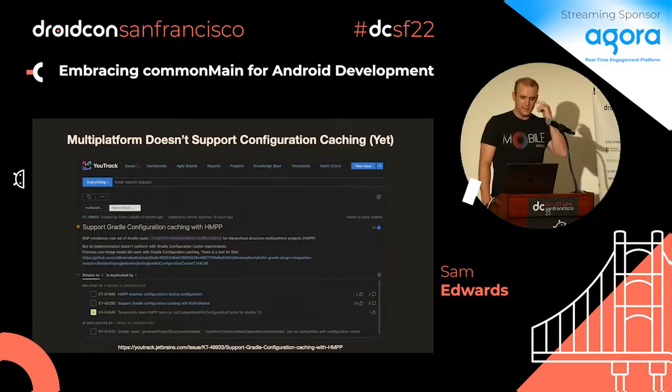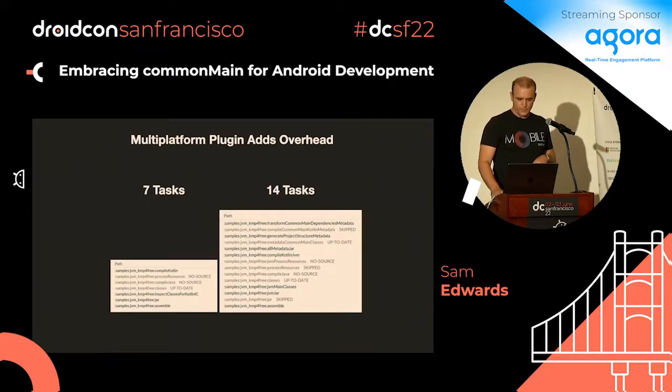Multi-platform currently does not support configuration caching. Josh Feinberg on my team just implemented it, and it went down from 40-minute builds to 40-second builds to 6-second builds. It is just amazing. And if we had to give up configuration caching, it wouldn't cut it. So what I want is to be able to still use this, but then also fall back to everything that we know is more stable, so that we can continue to use that going forward.